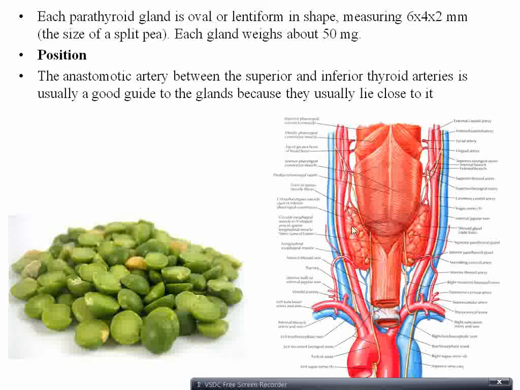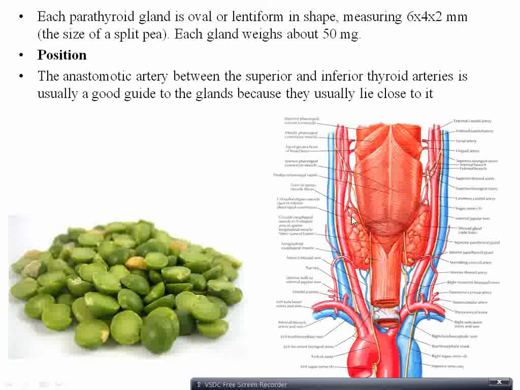That is the anastomotic artery, which connects the superior thyroid artery and the inferior thyroid artery. Usually the parathyroid glands are lying along with the anastomotic artery. So this is a guide for surgeons to locate the parathyroid gland, because sometimes we need to remove the thyroid gland from the body for some reasons. In those cases, the parathyroid glands should not be removed. They should be kept in this position, so we need to find out the position of the parathyroid glands.